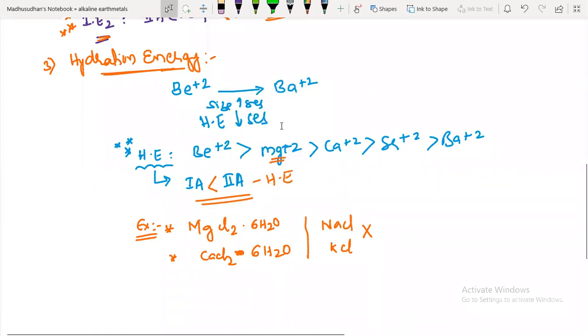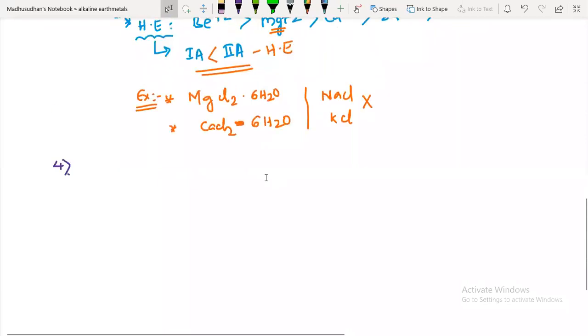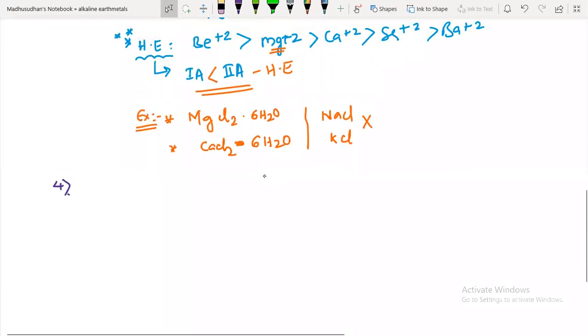Next property I am moving to. Take a screenshot. This comparison of first group and second group is always important, guys.